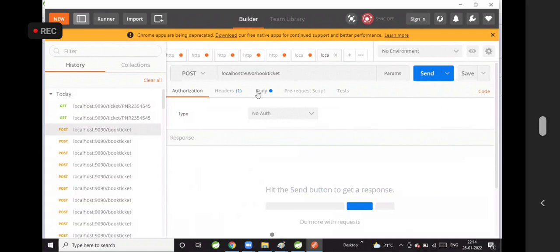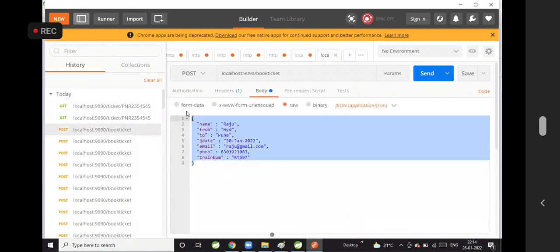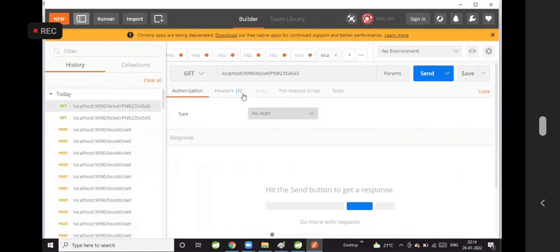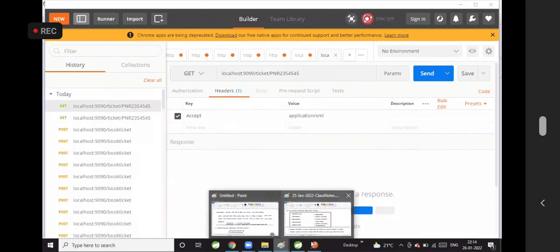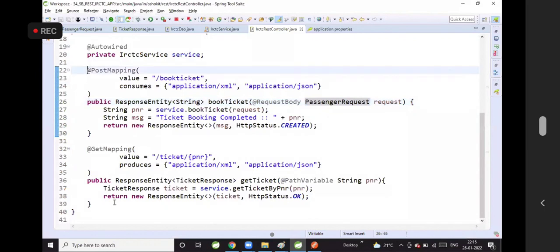For the POST request they are giving the data in JSON, and for the GET request we can get the data in multiple formats. So you understand how we have designed our methods?